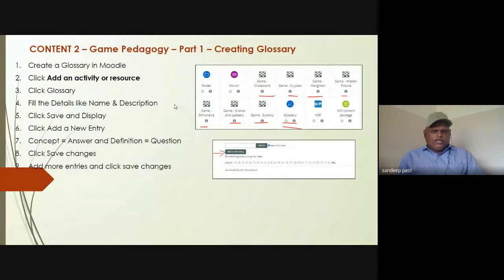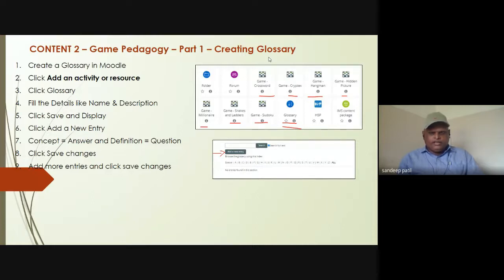Now let us quickly go to the next part, that is the game pedagogy, and here part one is creating a glossary. All these games like crossword, quick text, hangman, all the different kinds of games are to be prepared either by creating your glossary, or by the question bank, or by the quiz. So there are 3 ways to enter the questions into these games.